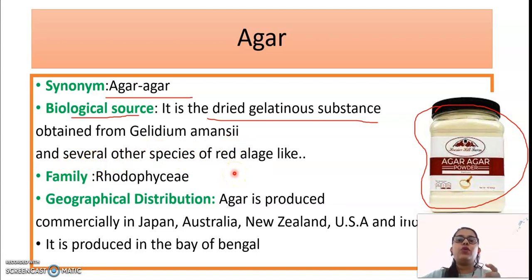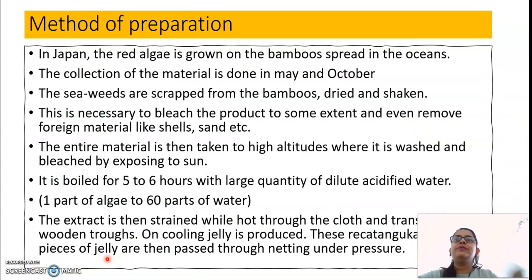If you want to watch how agar is produced, there is one video on YouTube you can watch. I will link that video in the description. The family of agar is Rhodophyceae. Next is geographical distribution. Agar is produced commercially in Japan, Australia, New Zealand, USA and India. In India, it is mostly produced in the Bay of Bengal. You know the Bay of Bengal.